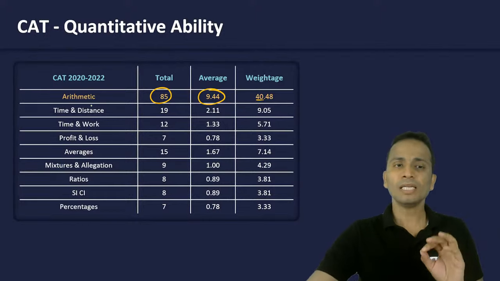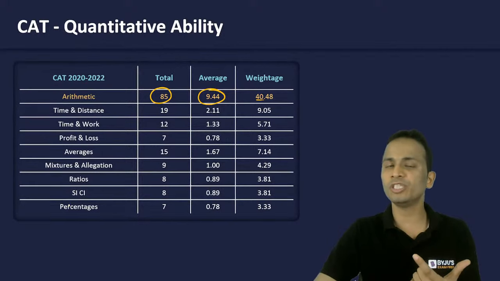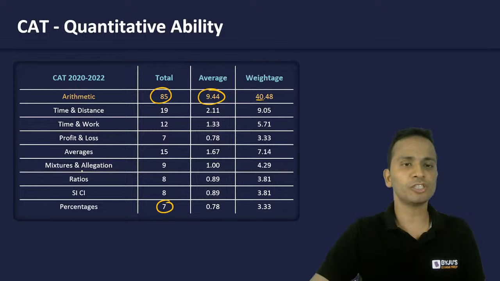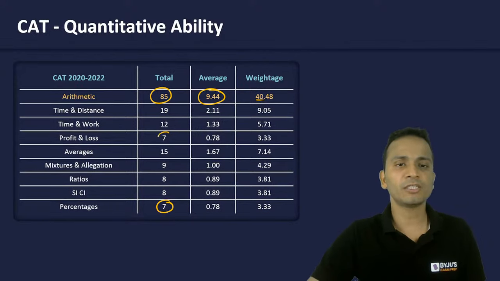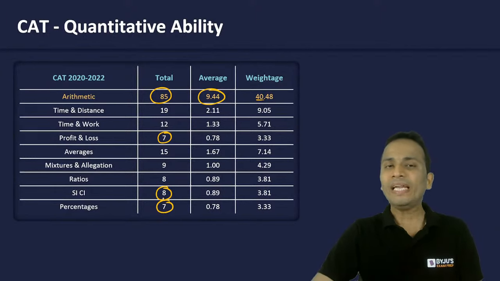Out of these topics, if I separate the questions of percentages and its applications: percentages, 7 questions. Application of percentages in profit and loss, another 7 questions. And in simple interest, compound interest, another 8 questions. So 7 plus 7 plus 8, a total of 22 questions have come from percentages and its applications.